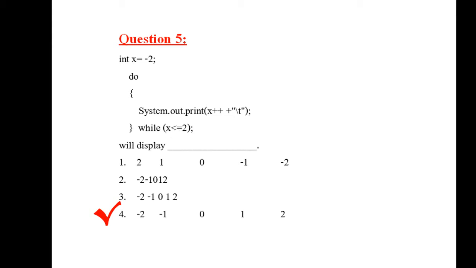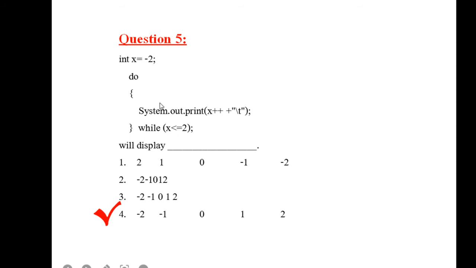Okay, again the same thing, x less than or equal to 2, 1 is less than or equal to 2. Yeah, it is less, so it goes inside and prints 1, and then it is getting incremented by 1, that is 2. So 1 is getting printed and a gap is getting printed. Okay, and then it is 2. 2 less than 2? No, it is equal to 2.